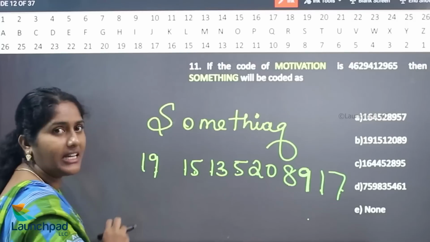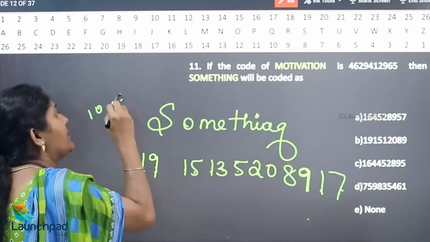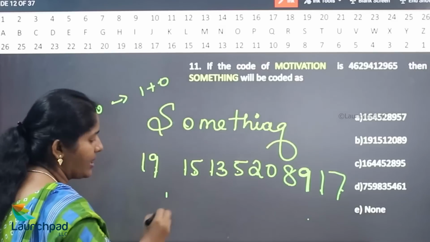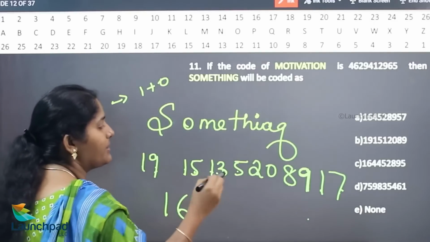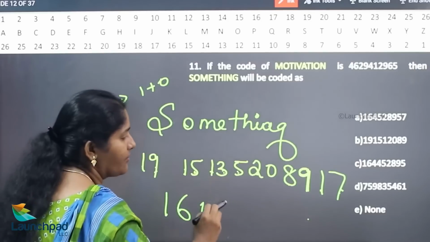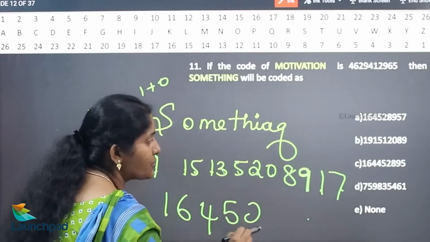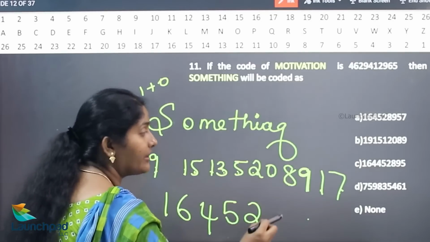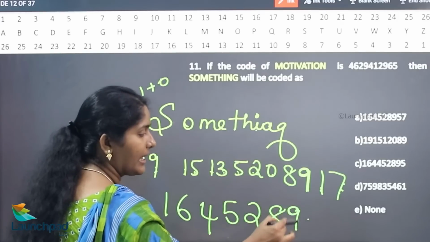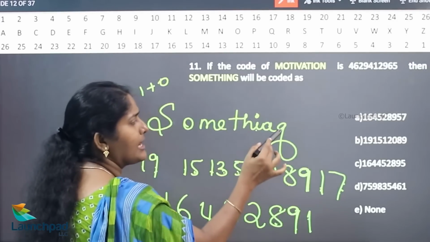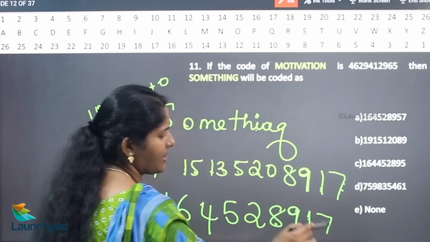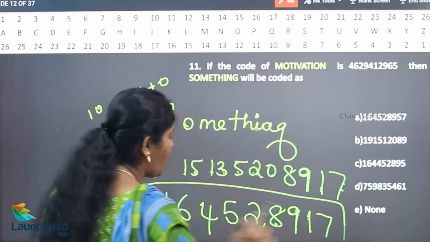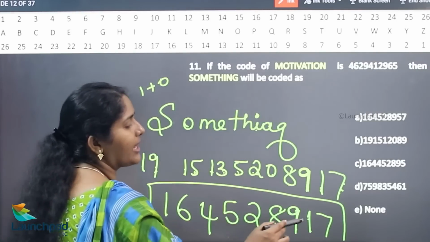1 plus 9 is 10. 10 again. 10 will be coded as 1 plus 0, 1. 1 plus 5 is 6. 1 plus 3 is 4, 5. So 2 plus 0 is 2. Now what is the value of your 8? The I value will be 9 and A value will be 1 and similarly G value will be 7. Hence your answer is 1, 6, 4, 5, 2, 8, 9, 1, 7.